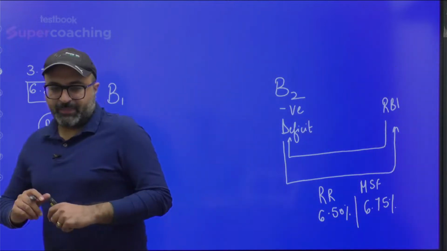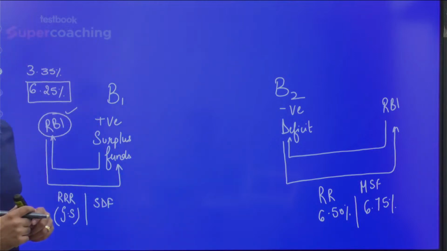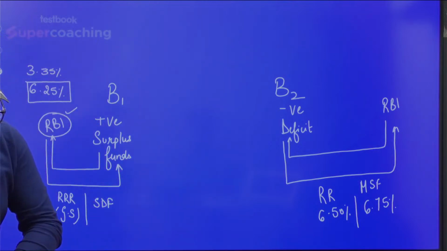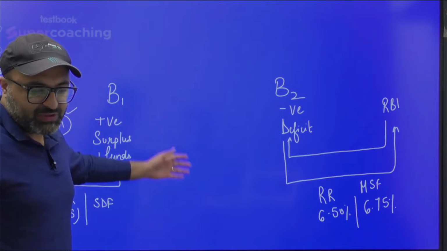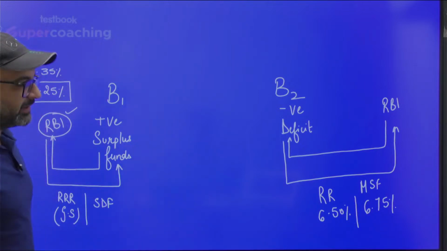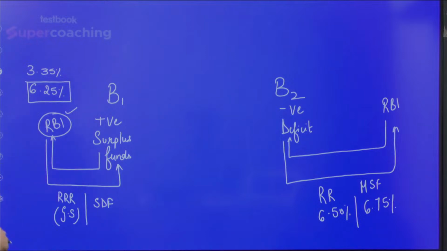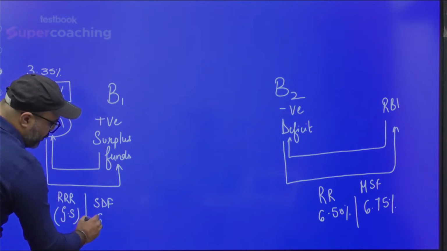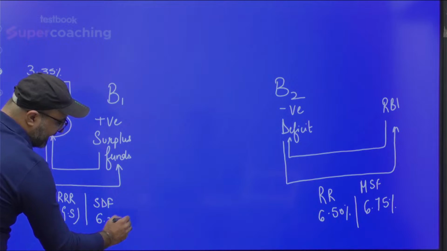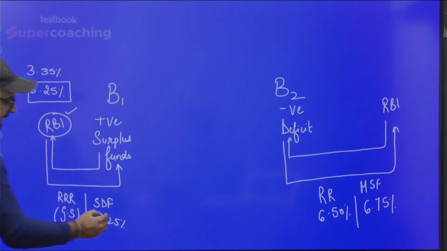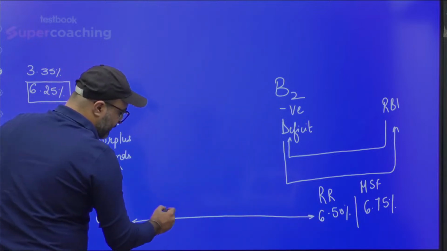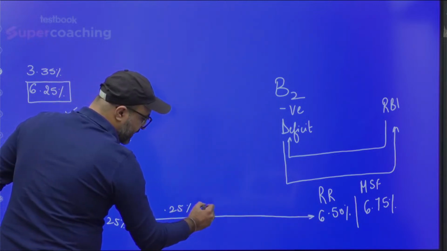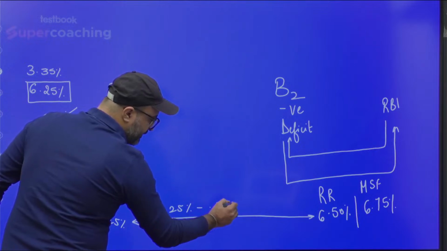Now, if I talk about both the banks, sir, what are both the banks doing? Both the banks are losing something. Why are they losing something? I hope I am audible, Priyanka. I hope the things I am discussing with you are crystal clear. Do reply in the comment section. So just pay attention over here. This is 6.25% and that is 6.5%, which means RBI is for sure earning a profit of 0.25% to 0.50%. This is the first point.